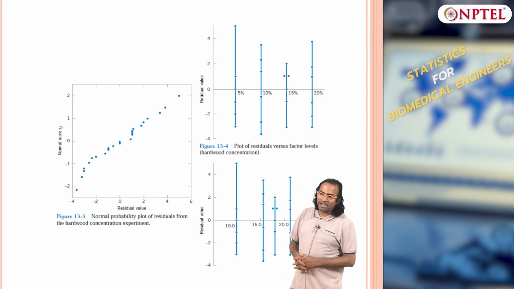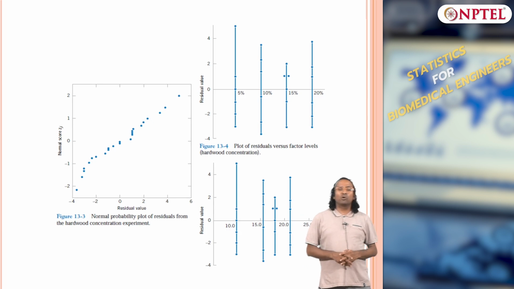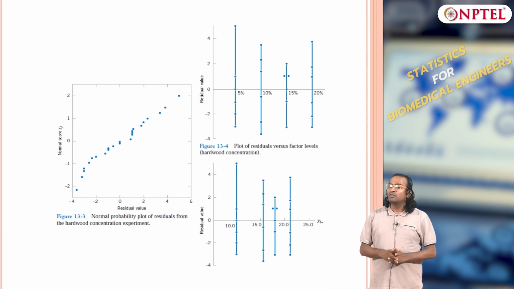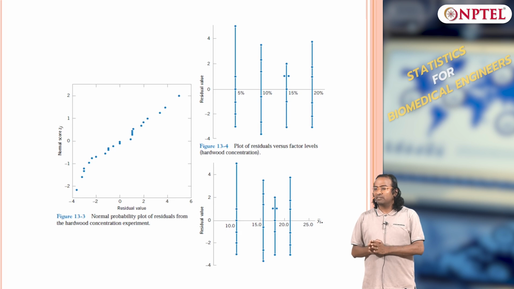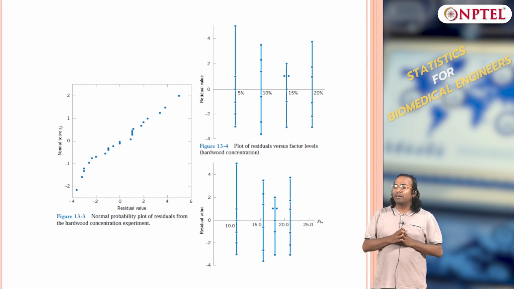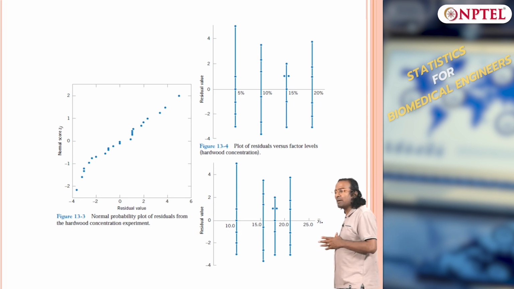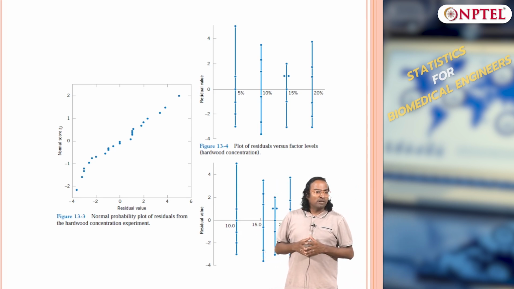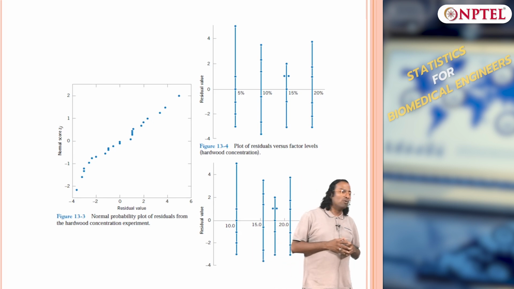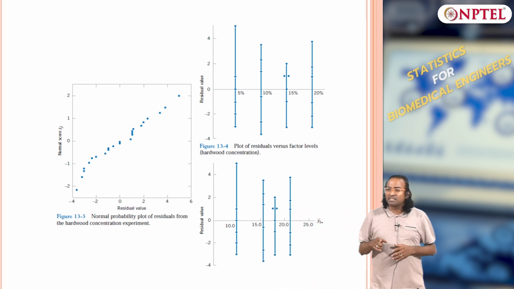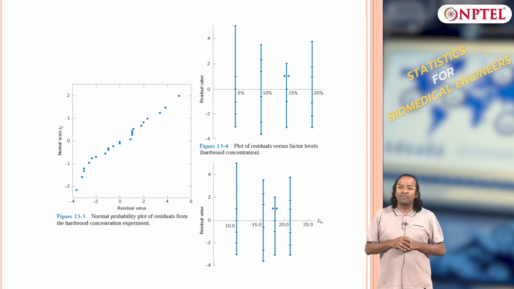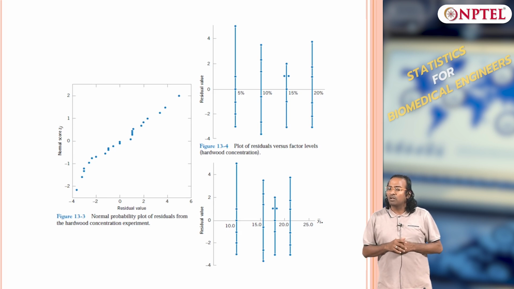Then we go back and ask about the assumptions we made in ANOVA. Are these assumptions valid? Is the data also stating the same thing? I have assumed something about the experiment and I have conducted ANOVA, I have got the results, but now I want to know whether my assumptions in this process are right. So what is the important assumption which we made when we started the model for ANOVA?